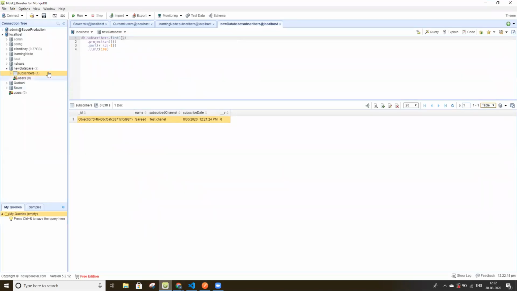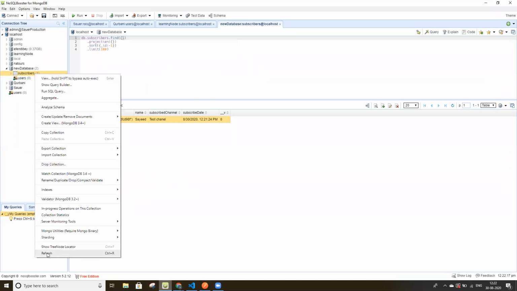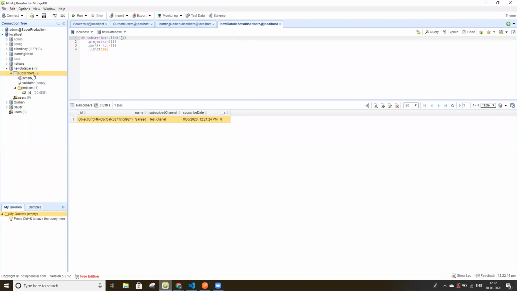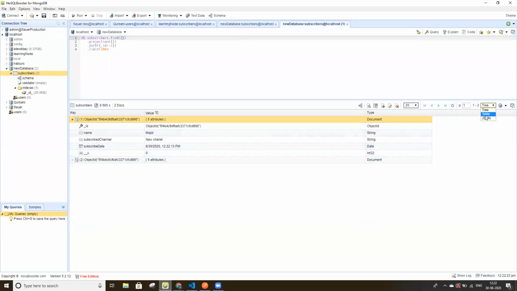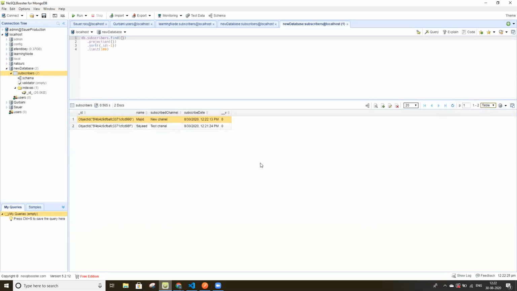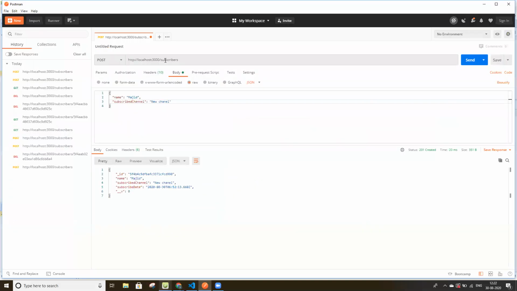So if we see in our database, we have two documents here. If you want to read this data, we'll use GET for this.